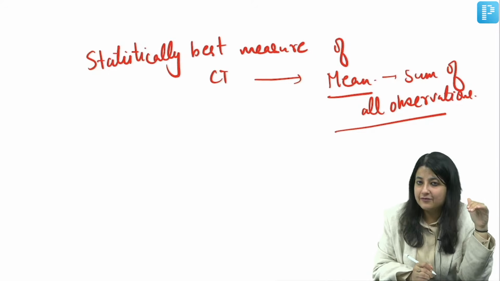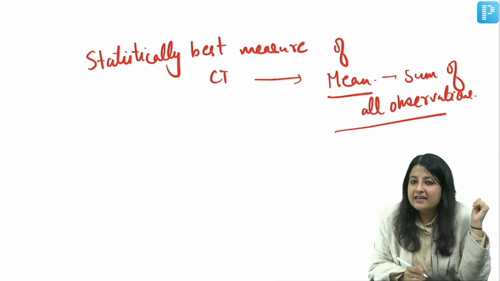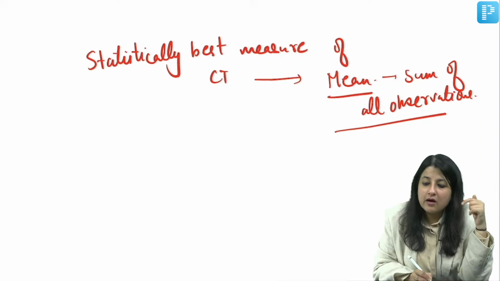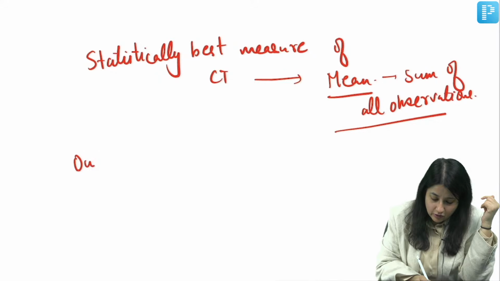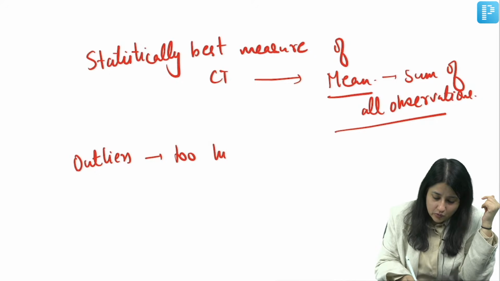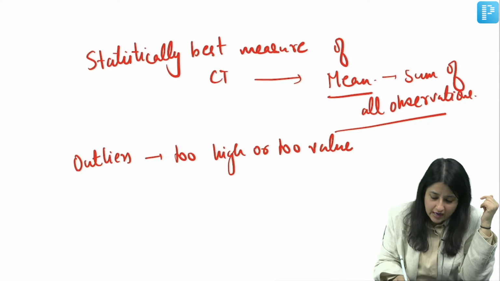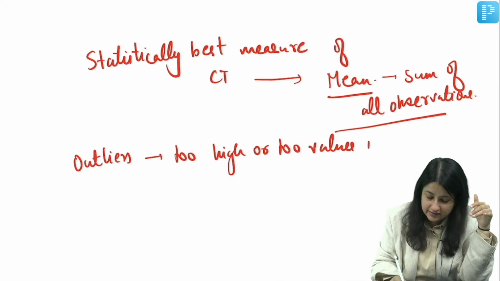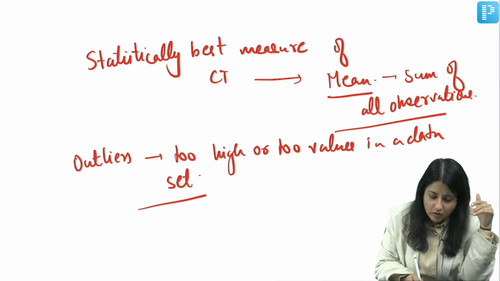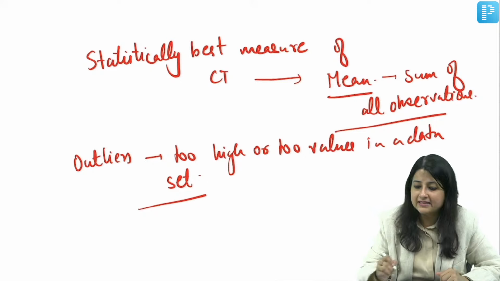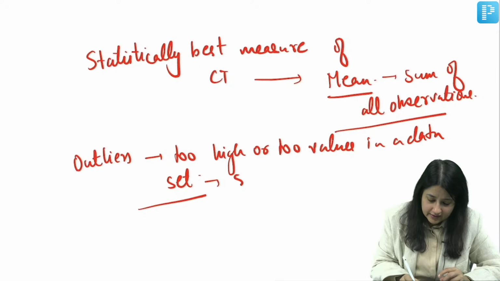But if I have outliers in my data set, okay, now what is the meaning of outliers, everybody? Outliers means too high or too low values in a data set. All right, so whenever you have too high or too low values in a data set, it makes my data skewed.